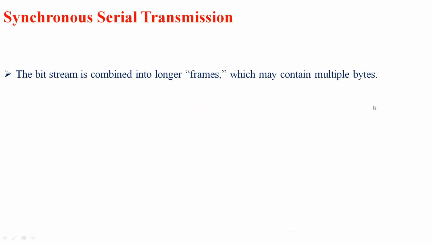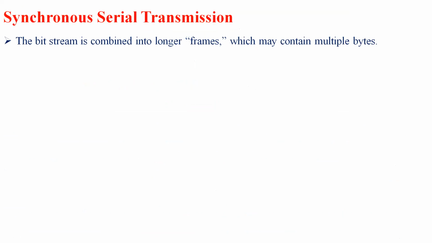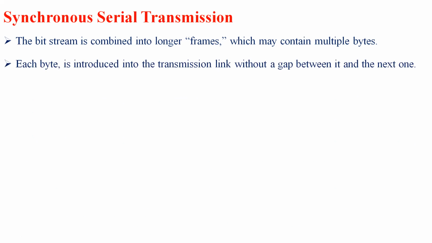So next is synchronous serial transmission. Here the bit stream is combined into a longer frame which may contain multiple bytes. So here comes the word called a frame. In case of a synchronous serial transmission, they use an entity called frames. Every byte is introduced into a transmission link, each and every byte within the frame, without a gap between it and the next one.